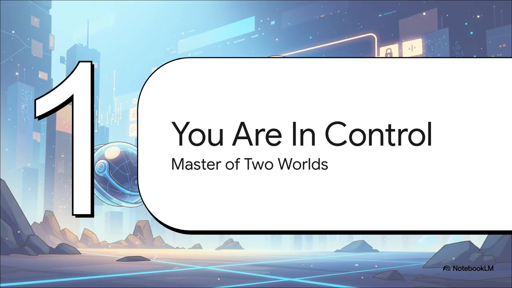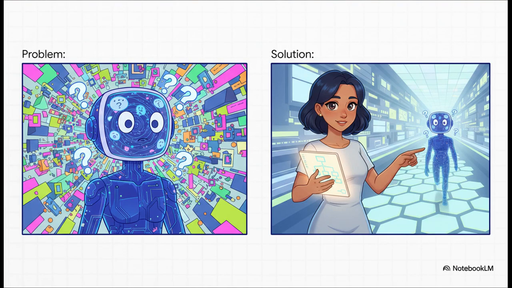As we start to wrap this up, I want to leave you with what is truly the most important lesson of all. Once you start this journey, you become the master of 2 worlds, your digital one and your physical one. And the key to all of it is that you are always in control. Look, your agent is going to make mistakes. It'll probably hallucinate and just make stuff up sometimes or get confused by what you ask. That's totally normal. Your job is just to be the guide.